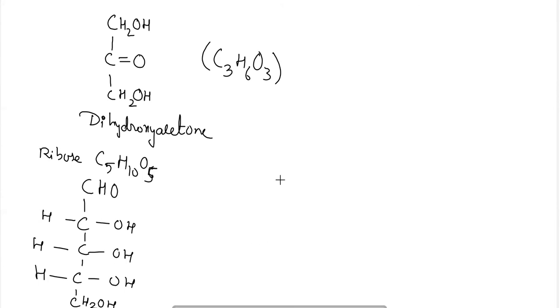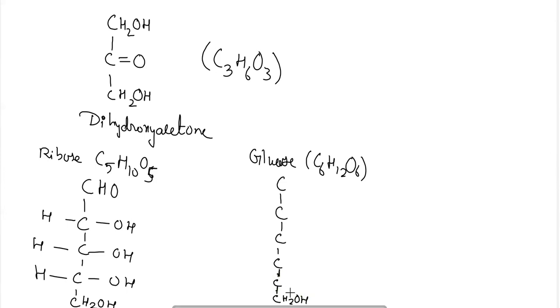Next is glucose. The glucose formula is C6H12O6. Here how many carbons will be required? 6 carbons: 1, 2, 3, 4, 5, 6, with the last carbon being CH2OH.